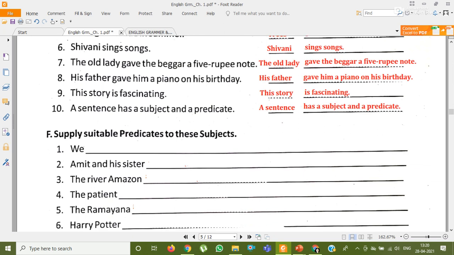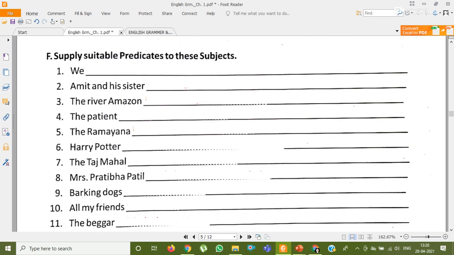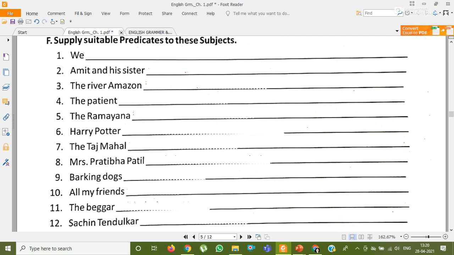Now here exercise F, supply suitable predicates to these subjects. Excuse me ma'am, can we do some exercises on our own? Yes, you can do it on your own also. This is only for your help. Okay, if you do not understand, you can take the help of the PDF. Okay, now come to exercise F. Here subjects are given.